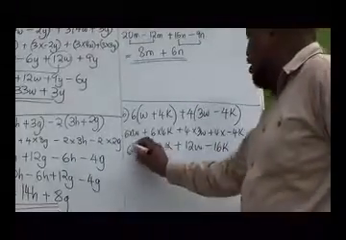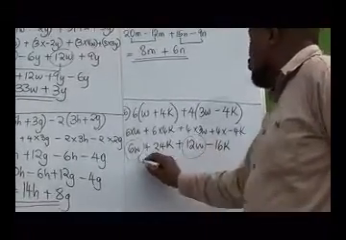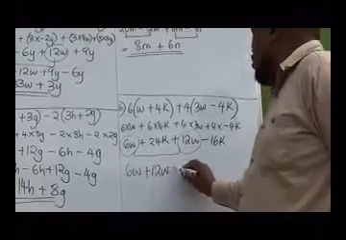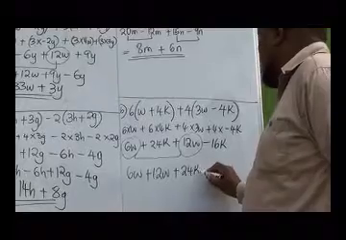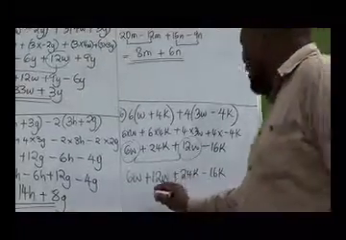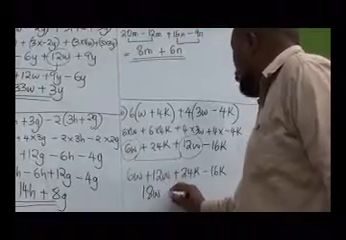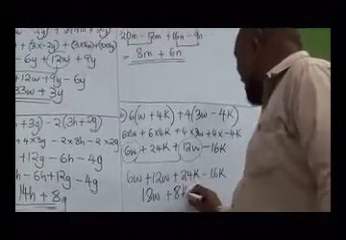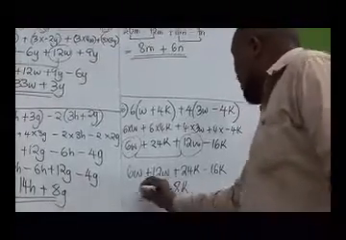Collect the like terms. We have this and this. So we collect the like terms. 6w plus 12w plus 24k minus 16k. Therefore, this will give you 18w plus, 24 minus 16 will give you 8k. And that becomes our correct answer.